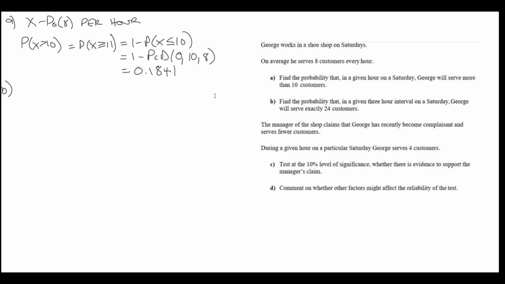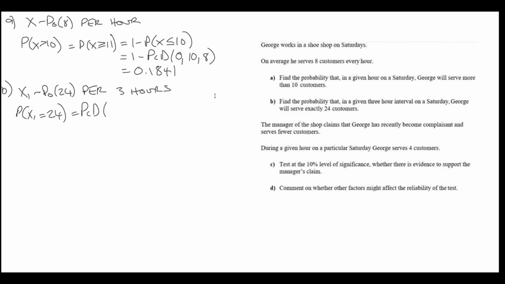In part B, we're asked to find the probability that in a given 3-hour interval on a Saturday, George serves exactly 24 customers. First thing to do is to scale up this distribution. So if it's 8 per hour, it will be 24 per 3-hour interval. That was just 8 times 3. And you'll notice I've given this the subscript of 1. So this is X1. It's related to X, but it's not the same.